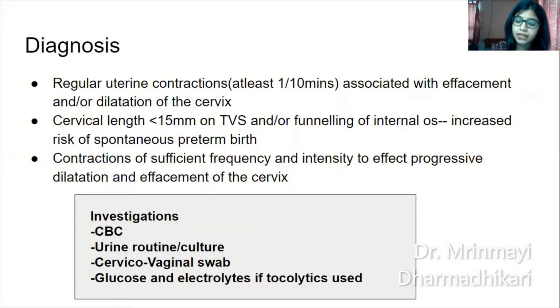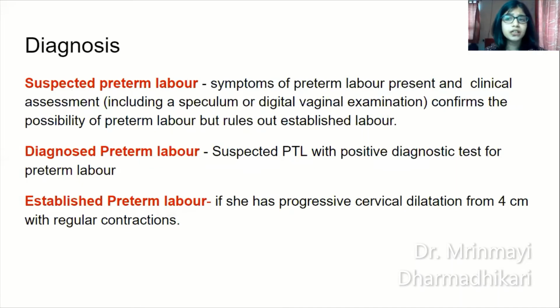So we're going to discuss tocolytics in detail. I'll be explaining this then. A few terms I would like all of you to be familiar with. These definitions are as per the RCOG definitions or the NICE guidelines of 2015. First is suspected preterm labor. When symptoms of preterm labor are present and clinical assessment, which includes the PS and PV, confirms the possibility of preterm labor but rules out established labor, it is called suspected preterm labor or threatened preterm labor.